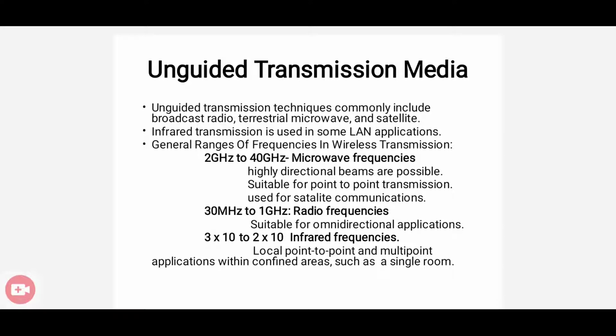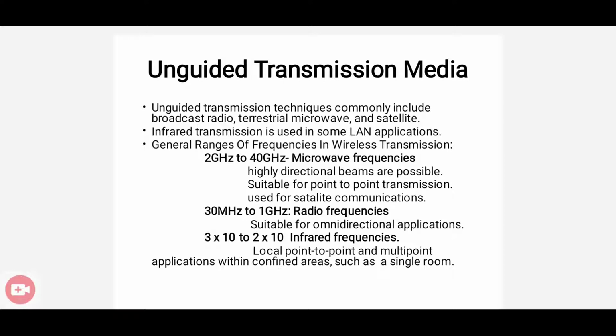Also it's used for multi-point communications, but within a particular room or building. So infrared frequencies are mainly used within a particular room or building, for short range telecommunications.